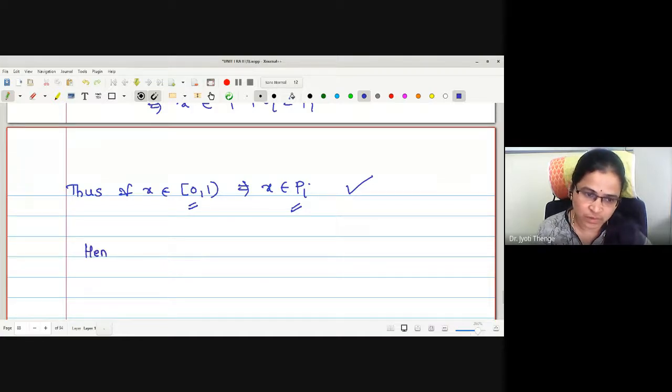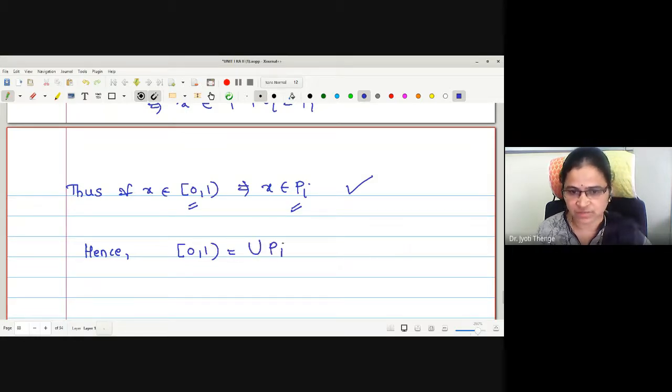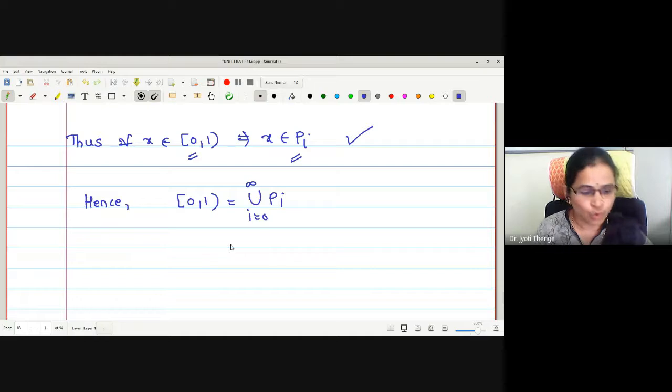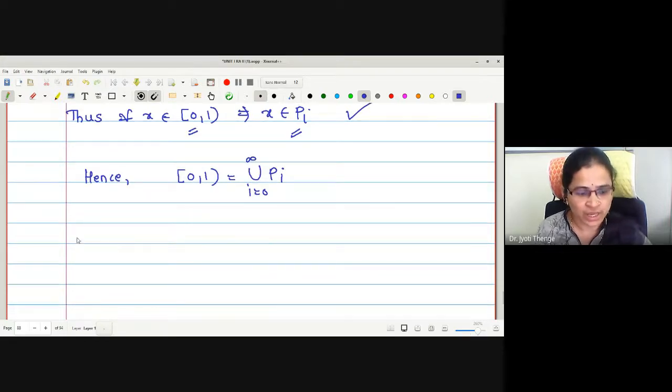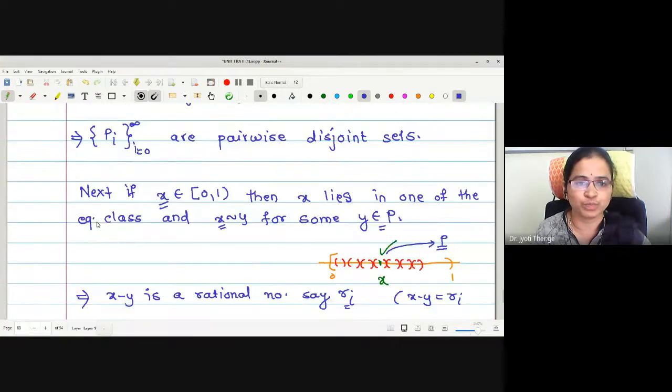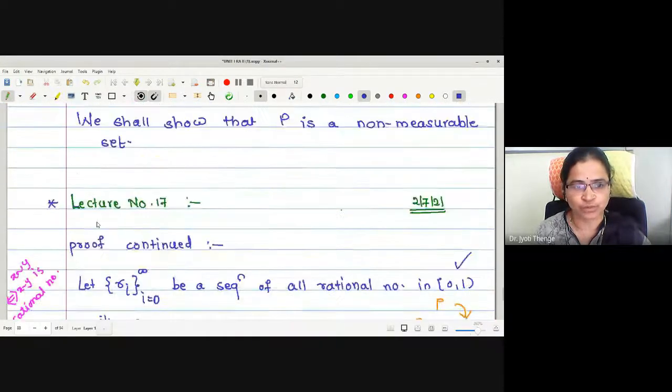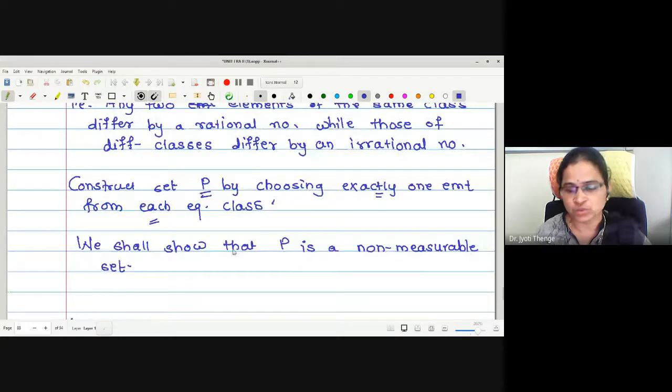Because every x is in some Pi, if I take the union of all Pi's, we are going to get the closed 0 to open 1 set. Our aim is to show that P is a non-measurable set.